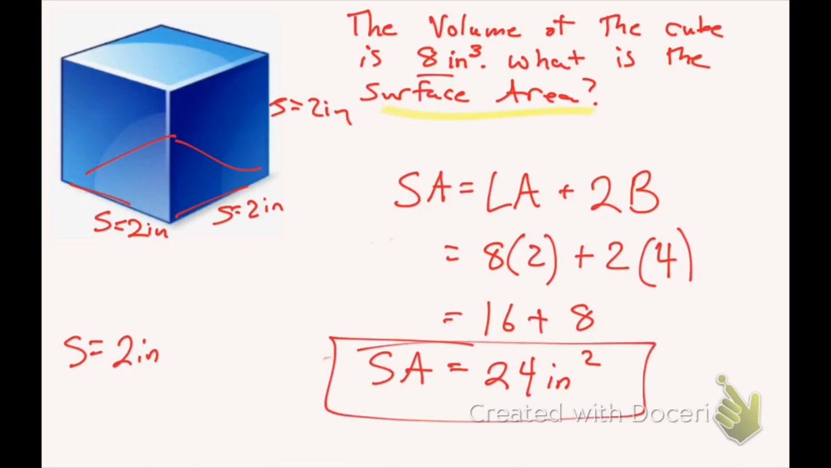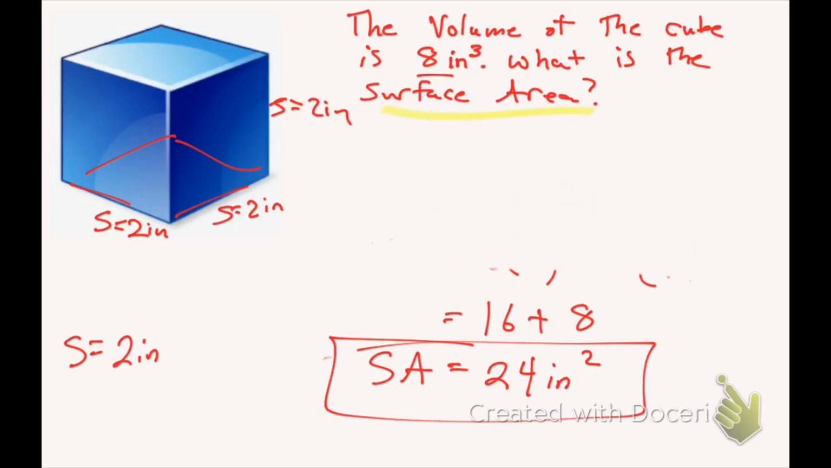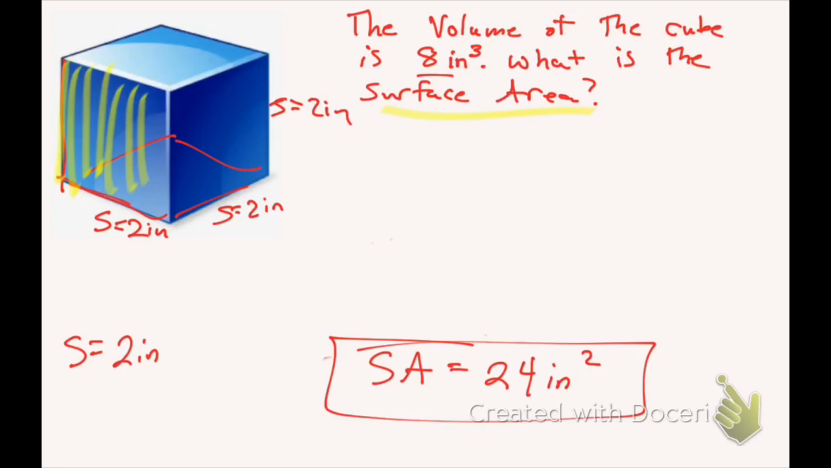Now another way I could do this, since I have a cube, little identity here, a little quick formula, I could take the area of one of these sides of the cube and just multiply it by, since they're all the same, the total amount of faces that I have, which is 6. So I could say that the surface area is just equal to 6 times the area of one side.